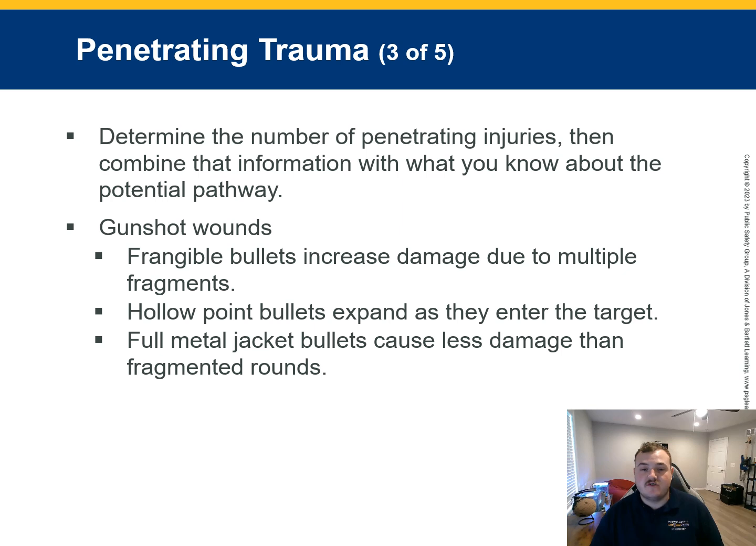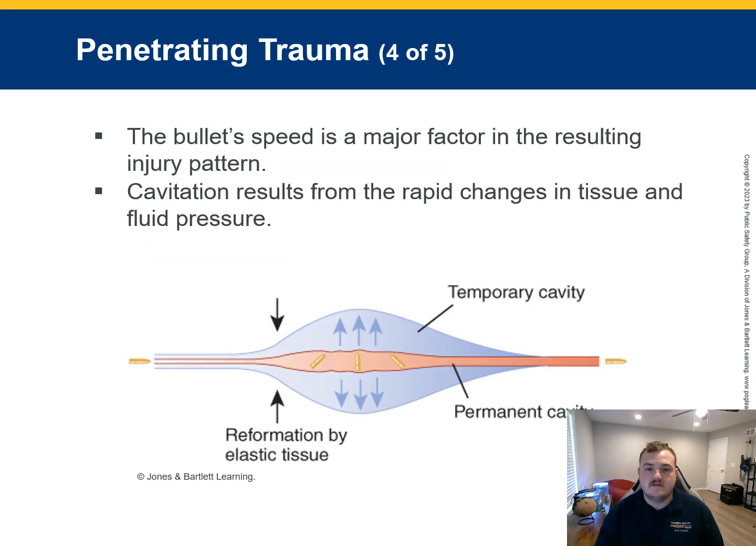Determine the number of penetrating injuries and their pathways. Gunshot wounds have complex trajectories. Frangible bullets and hollow point bullets increase tissue damage. Bullet speed is also a major factor in injury patterns. Cavitation from pressure changes causes temporary and permanent tissue damage.